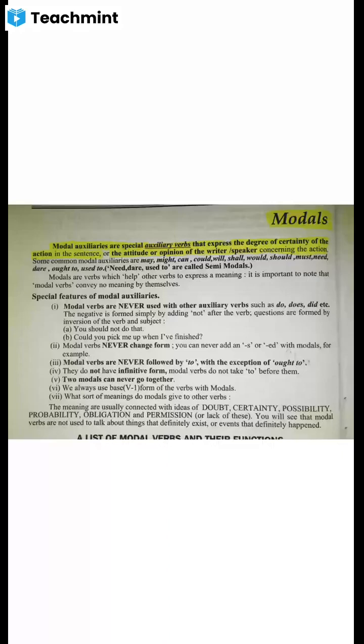What I told you: modal verbs are never used with other auxiliary verbs such as do, does, did, etc. When you are using modal verbs, can, shall, dare, ought to, used to, may, might, could, will, would, must, we cannot use them with other auxiliary verbs like do, does. Got it? The negative is formed simply by adding not after the verb. Questions are formed by inversion of the verb and subject.